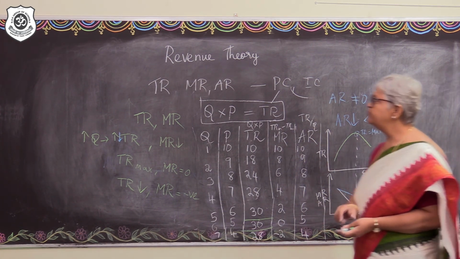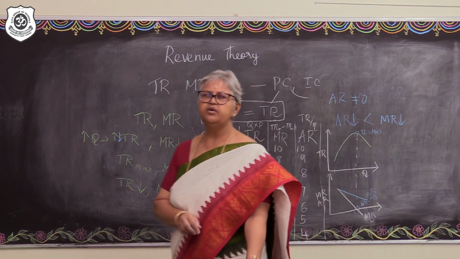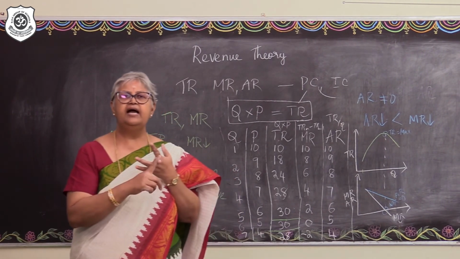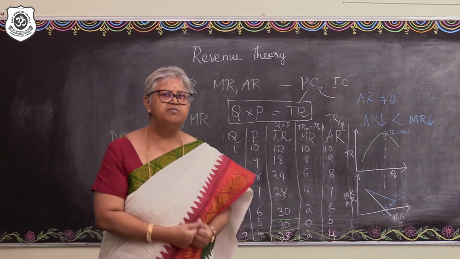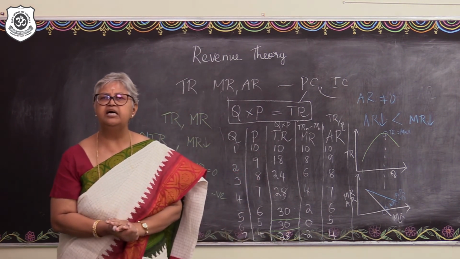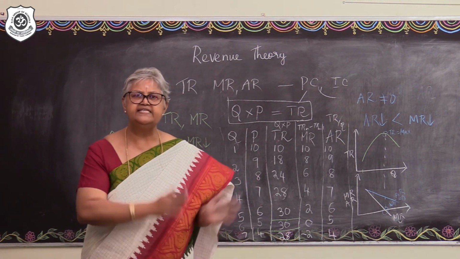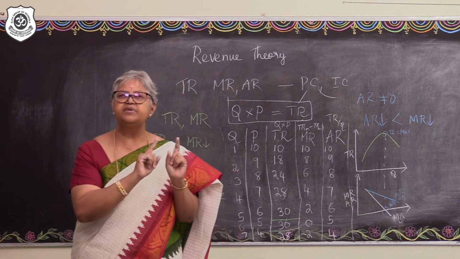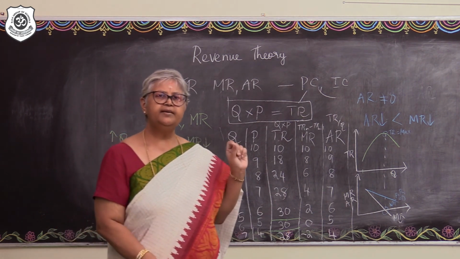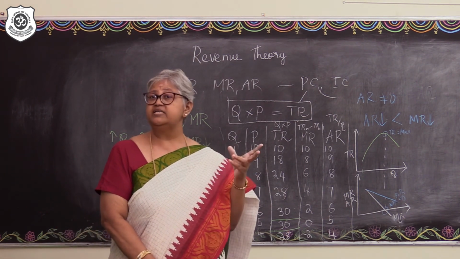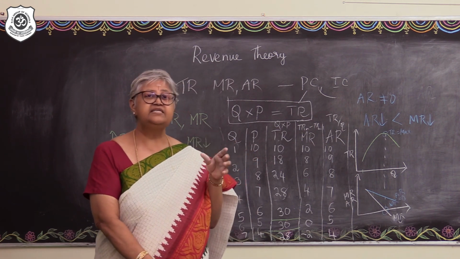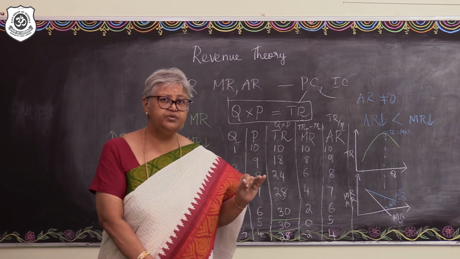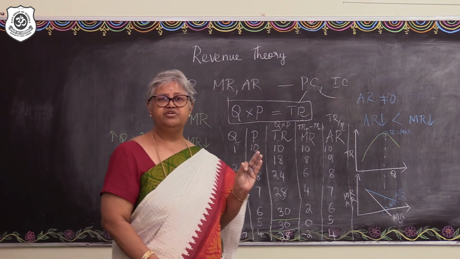Alright. So to sum up, what have we seen? We have understood the behavior of the revenue curves, the total revenue, the average revenue and the marginal revenue in two types of markets. One is a perfectly competitive market where at the same price more and more is sold, and in such a market the total revenue increases at a constant rate. And in such a market where the price is fixed, the price is equal to the marginal revenue and that is equal to the average revenue.